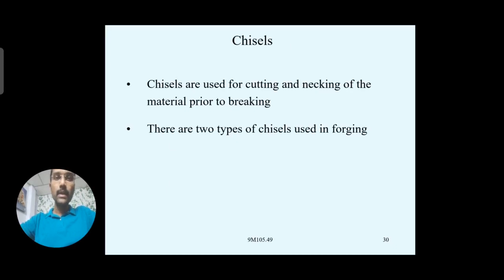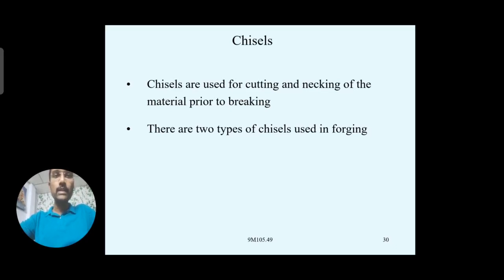As we have explained, chisels are used for cutting and necking of the material prior to breaking. Which part has to be broken at that point? Generally we choose the chisel, place it at that point, and strike it with a hammer, maybe a sledgehammer or whatever hammer, applying some compressive force for cutting at that part. Or we can go for the necking operation, reducing the cross section at that particular part.